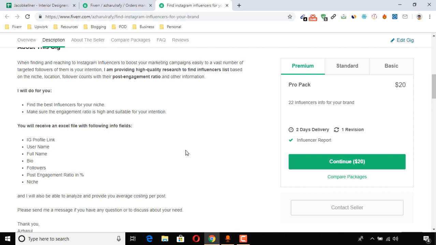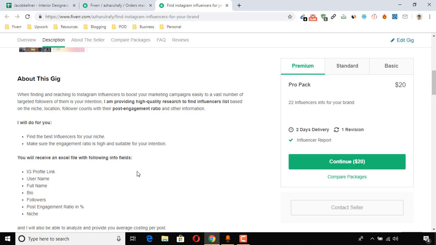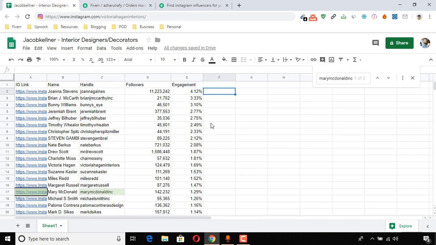That's the thing here. So here I'll do for you: find the best influencers for your niche, and make sure the engagement ratio is high and suitable for your intention, okay? And then, I'm telling my client, you will receive an Excel file with the following info fields. I'll provide Instagram profile link, username, full name, bio, followers number, post engagement ratio, and niche information when needed. So this is the task. Now I'm going to show you how I worked on this project.